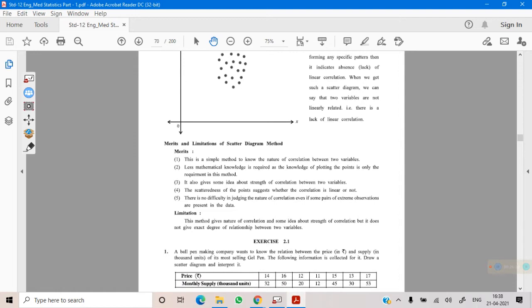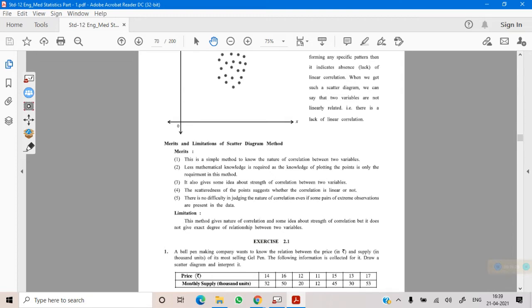Now, merits and limitation of this method. This is the simplest method to know the nature of correlation. Not much statistical or mathematical knowledge is required. It is easy to understand.